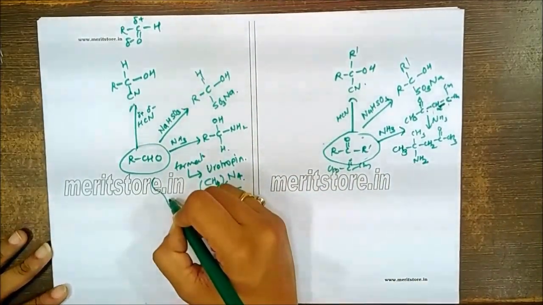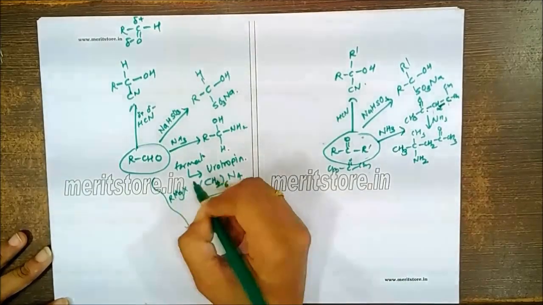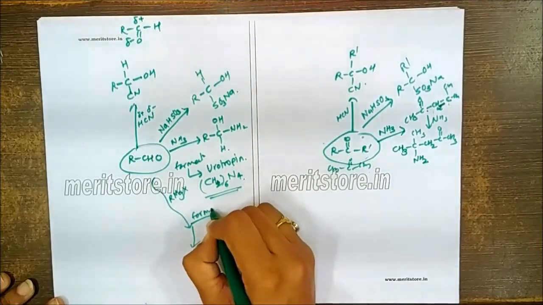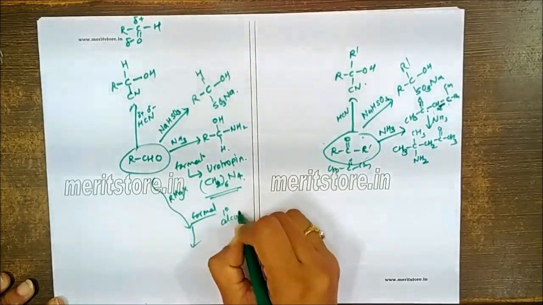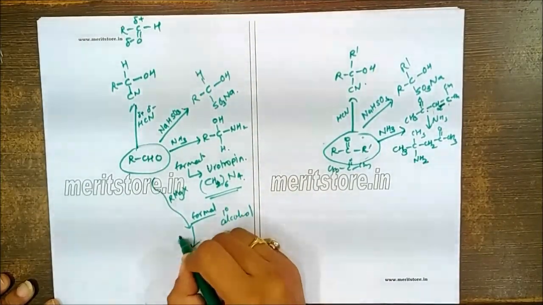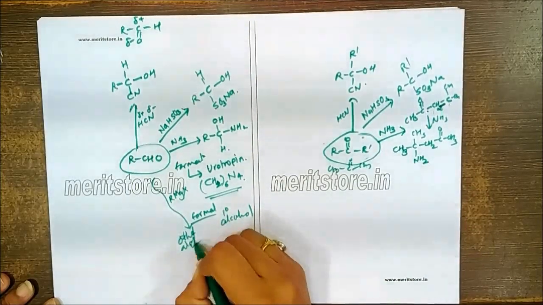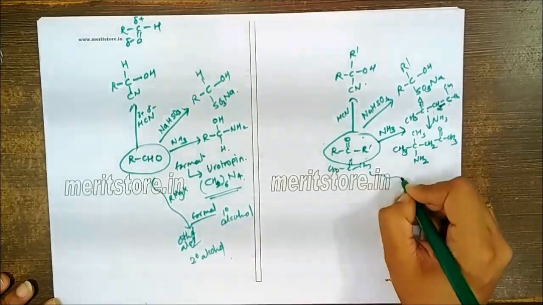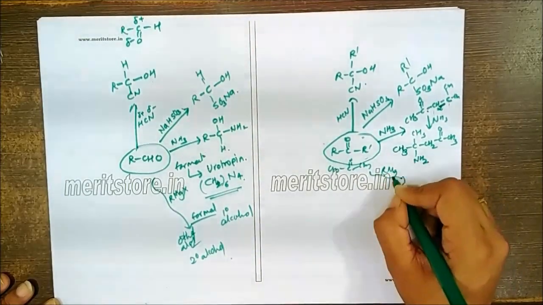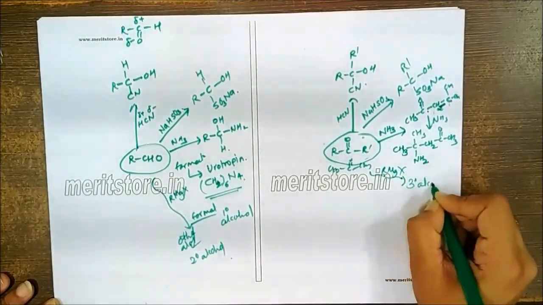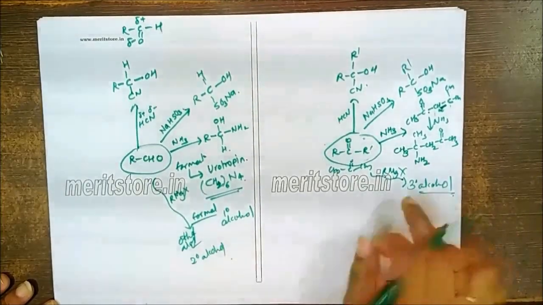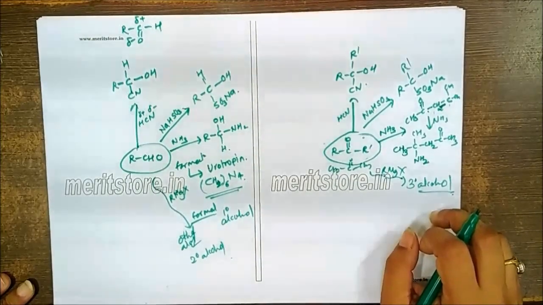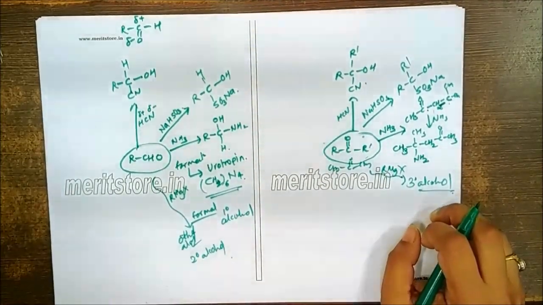Reaction with RMgX, we have to remember, if we are using formaldehyde, then you'll get formation of primary alcohol. If you are using another aldehyde, you'll get formation of secondary alcohol. In case of ketone, RMgX will always give formation of tertiary alcohol. So these things are to be remembered while solving MCQs related to the Grignard reagent.